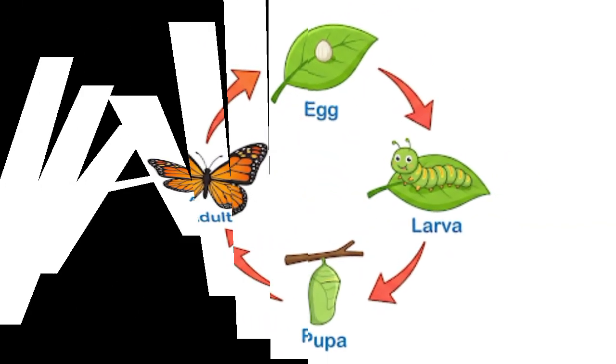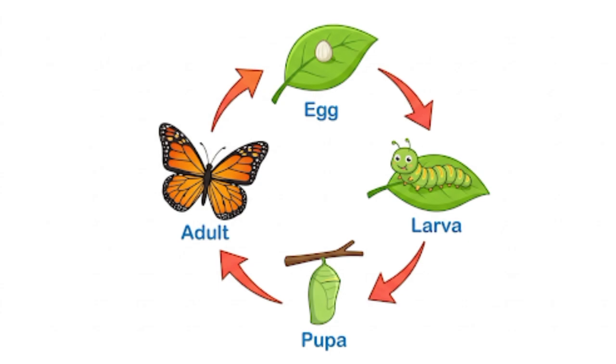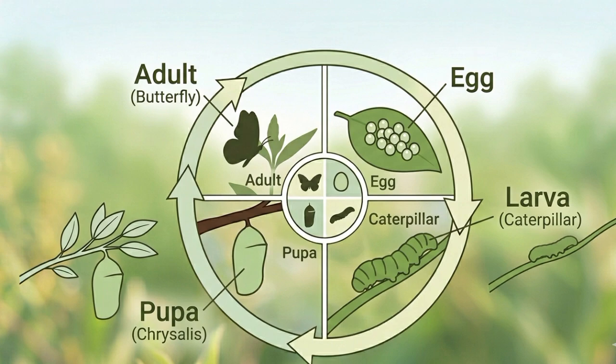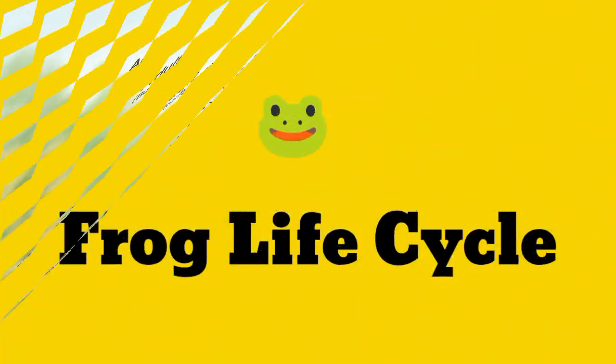If we talk about the life cycle of a butterfly, it starts from an egg. The egg changes into a larva and the larva changes into a pupa. And from the pupa, a new beautiful butterfly comes out. So this is the metamorphosis of a butterfly.